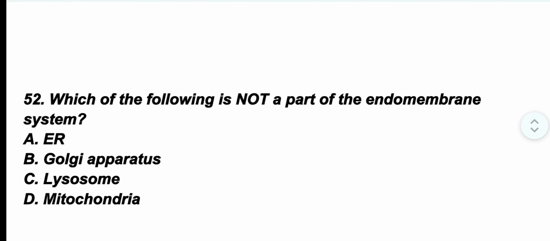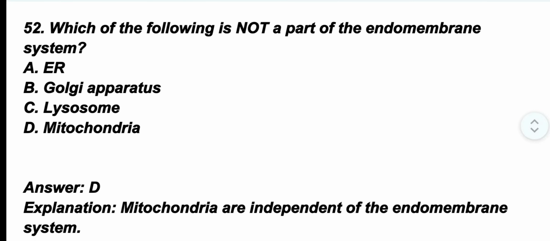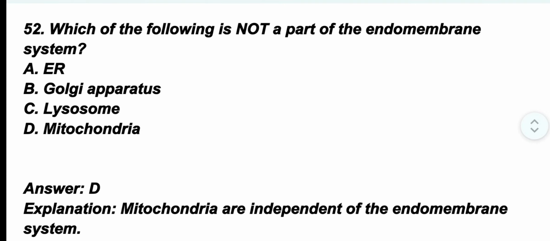Question number 52. Which of the following is not a part of the endomembrane system? The correct option is option D. Mitochondria. Mitochondria are independent of the endomembrane system.